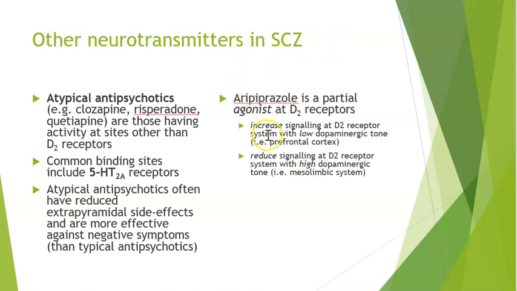Now, these partial agonists, like this drug, act as an agonist, but it actually elicits a less than complete activation of the target receptor. So instead of acting like a full agonist, as you get from the name partial agonist, it only partially activates it. So that means that you don't need as much dopamine to then trigger those D2 receptors. Okay, so you're going to be able to increase the signaling when you have lower levels. And that's just how all partial agonists work.